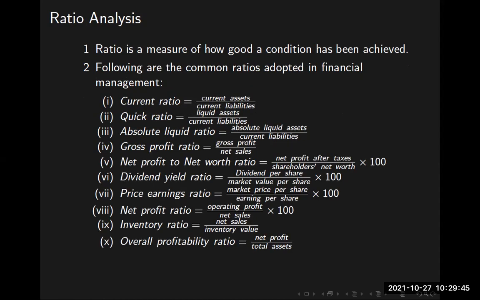Done. After this ratio analysis, we have current ratio, quick ratio, absolute liquid ratio, gross profit ratio, net profit to net worth ratio, dividend yield ratio, price earning ratio, net profit ratio, inventory ratio, and overall profitability ratio. All these ratios are important for any public limited company. These are to be disclosed by any public limited company in order to maintain their registration with the stock exchange.